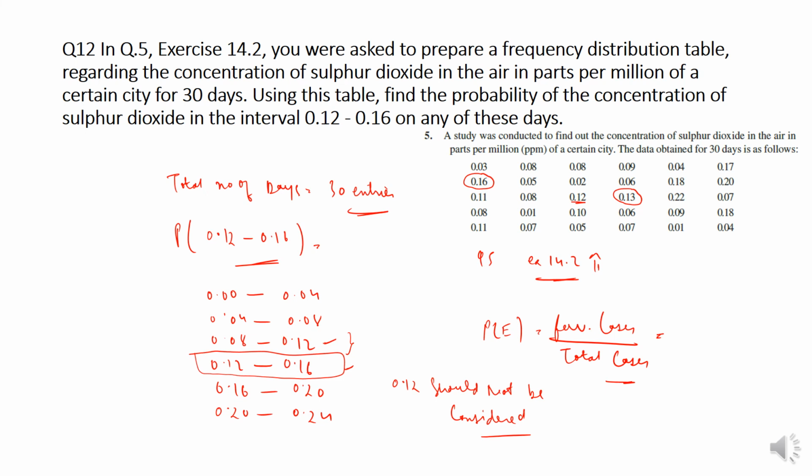So here nothing is there, here also nothing is there. So the probability is 2 by 30, because there are a total of 30 entries. So it is 1 by 15. So the answer to this question is 1 by 15.